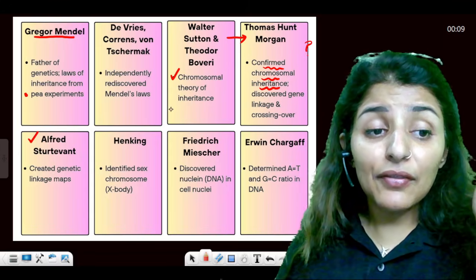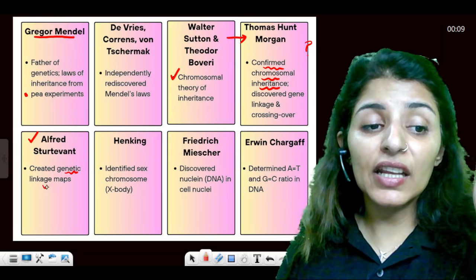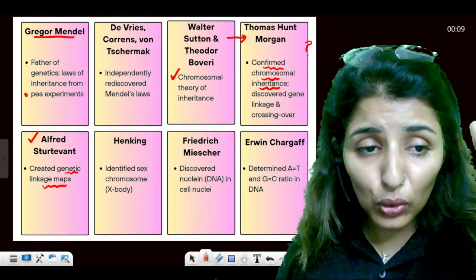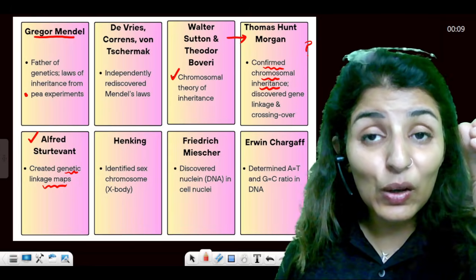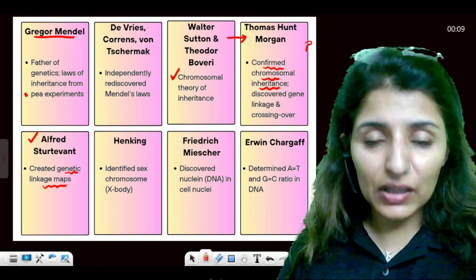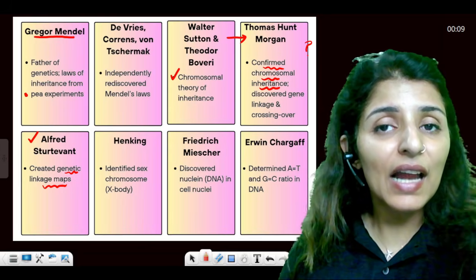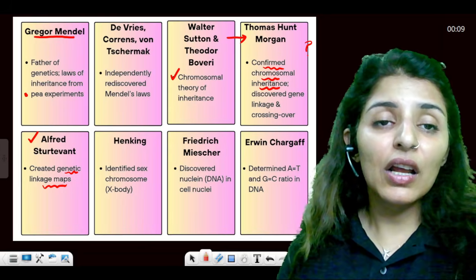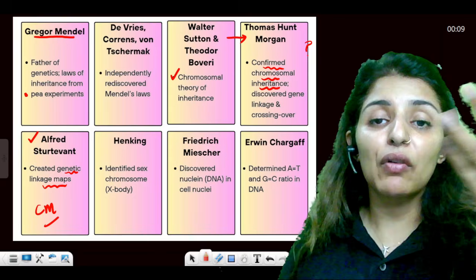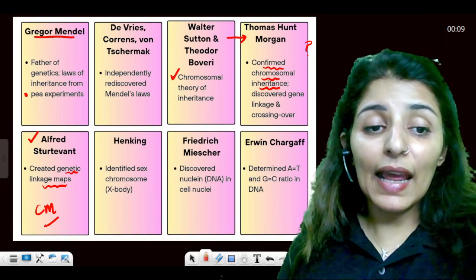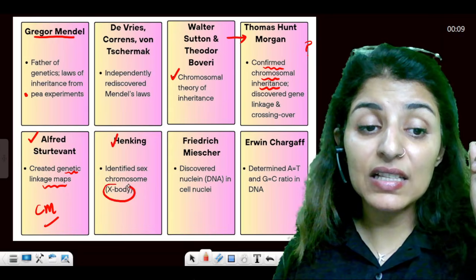Now, Alfred Sturtevant, the student of Thomas Hunt Morgan, is known for creating the genetic linkage maps, and he concluded that recombination frequency is equal to the distance between the genes. The unit that he chose for explaining the distance between the genes is centimorgan, in the name of his teacher. Then Henking was the first person to identify the sex chromosome, that is X body.